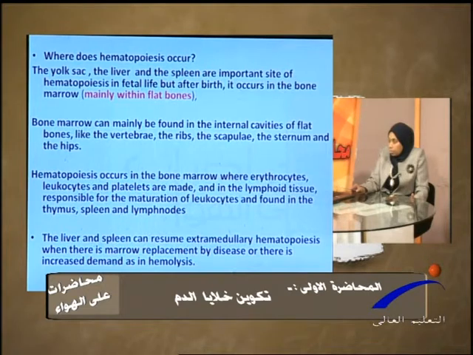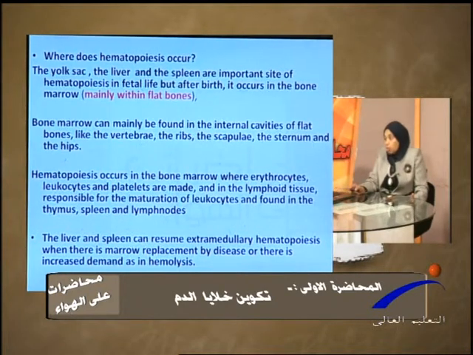The liver and the spleen, as I mentioned before, are the main sites of hematopoiesis during fetal life. But after birth, if there is a special condition, they can resume their original function by a process called extramedullary hematopoiesis due to increased demand, like in case of severe hemolysis.